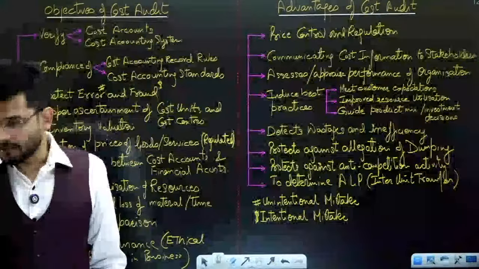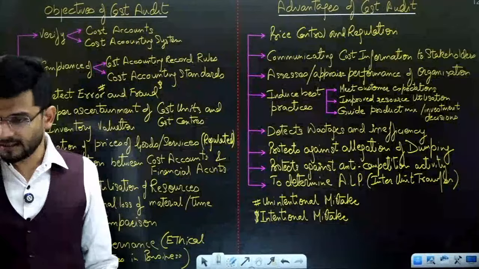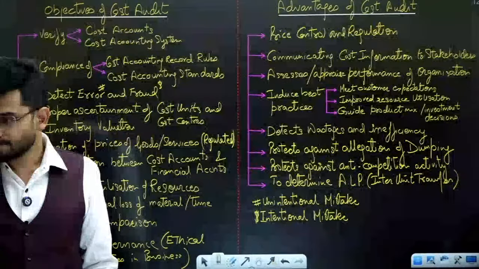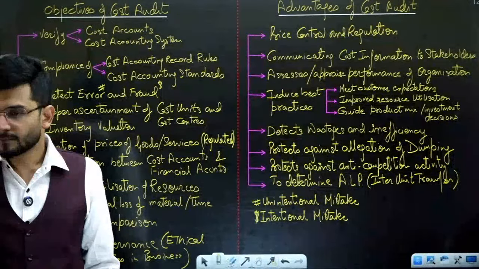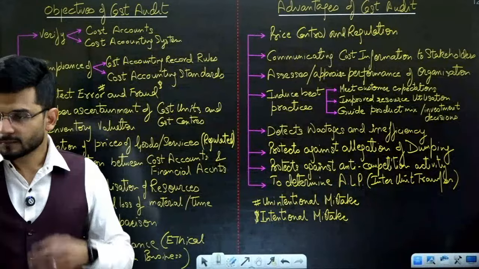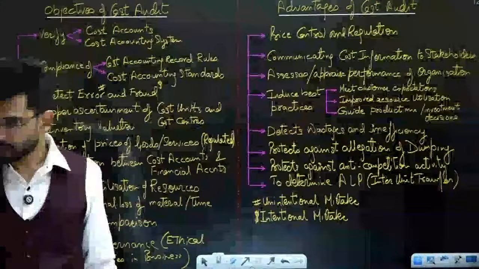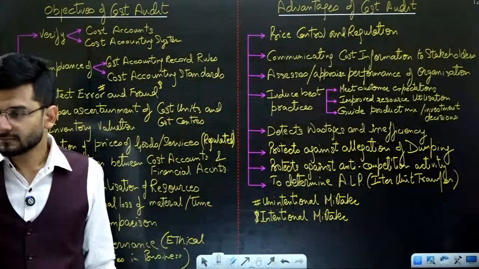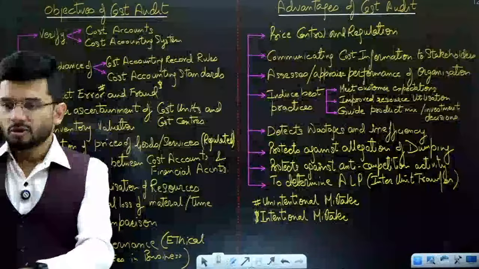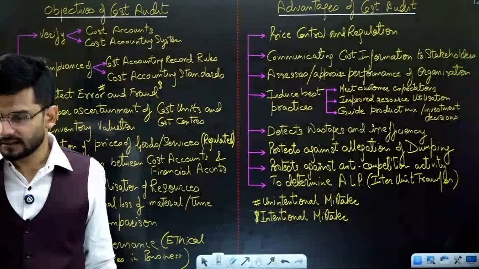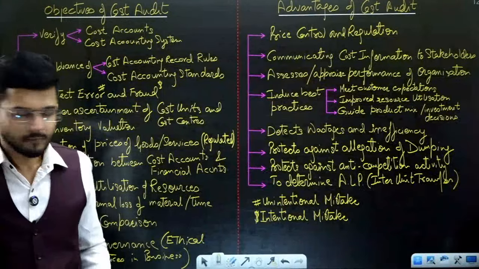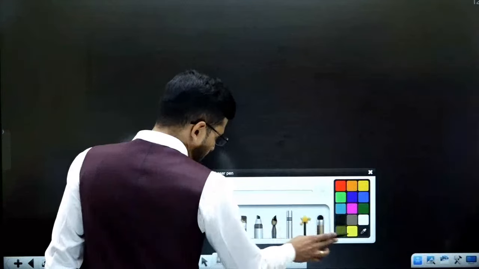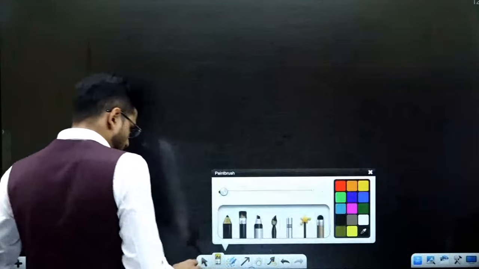Now, so what do you mean by anti-competition activity? I'll explain to you what is the meaning of anti-competition activity. Okay, so the question is, what do you mean by anti-competition activity? Anti-competition activity means to prove that you are not doing anything to destroy the market.